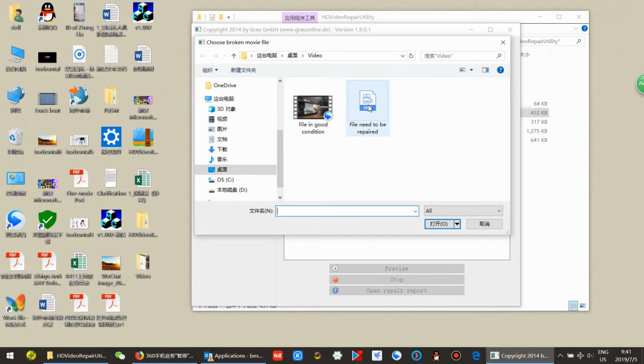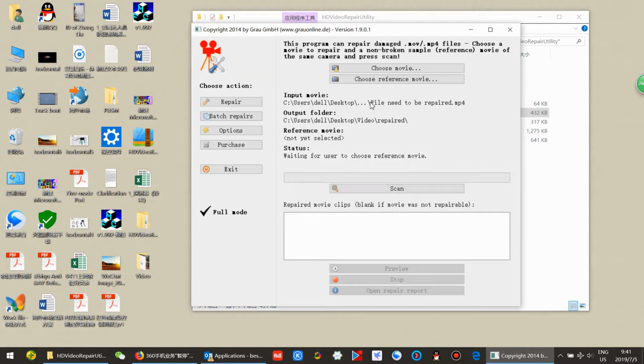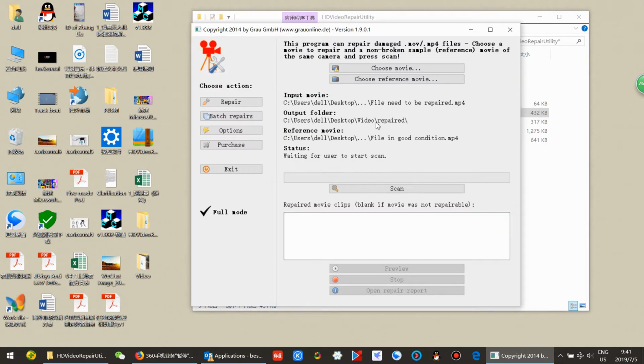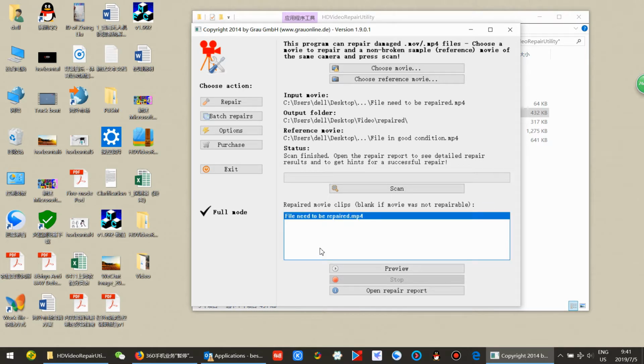Select the file that needs to be repaired. And choose the reference movie, which is in good condition. Then click on Scan. So we can see the fixed, repaired video named file need to be repaired MP4.